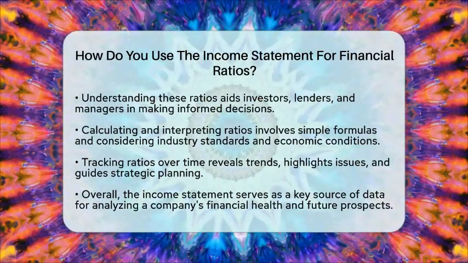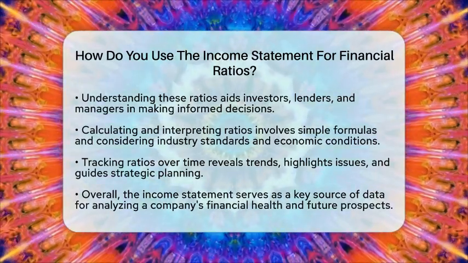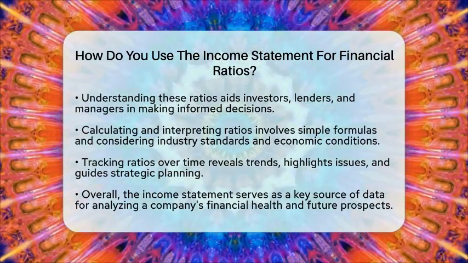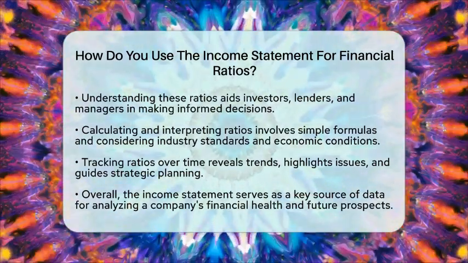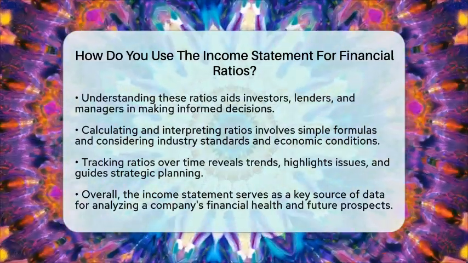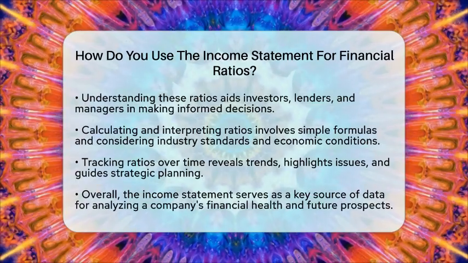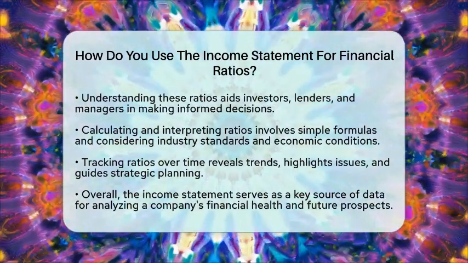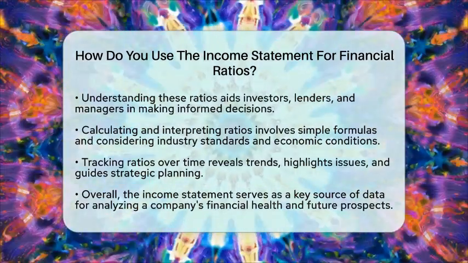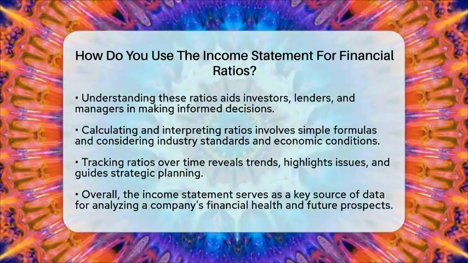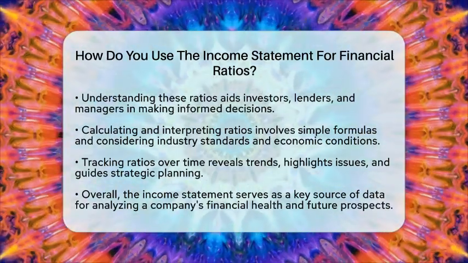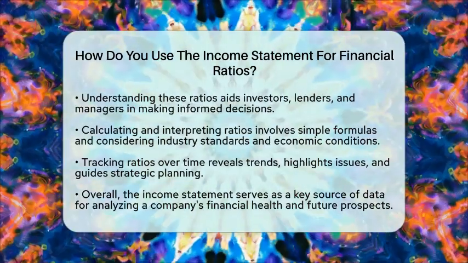Using the income statement for ratios involves pulling out key figures like revenues, expenses, and profits, then applying simple formulas. Interpreting these results in the context of industry standards and economic conditions helps paint a clear picture of performance. Tracking these ratios over time shows trends, highlights issues, and guides strategic moves. So, in essence, the income statement is a treasure chest of data that, when used properly, reveals the story behind a company's numbers and its overall financial story.